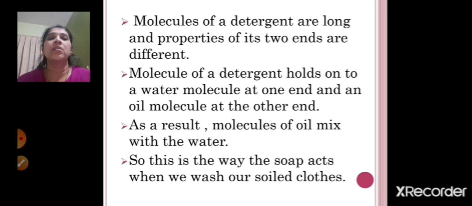So what happens? The molecules of the oil get mixed with the water. This is the way the soap acts when we wash our soiled clothes, right? When we are washing our dirty clothes, the oil gets mixed with the water, and then the soap acts in this manner, and our dirty clothes get cleaned.